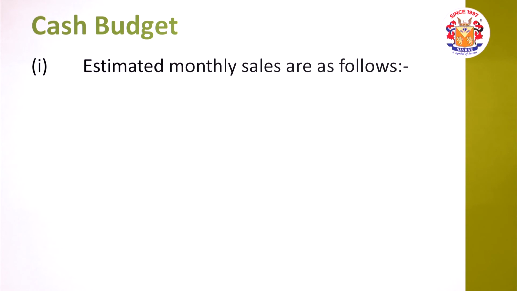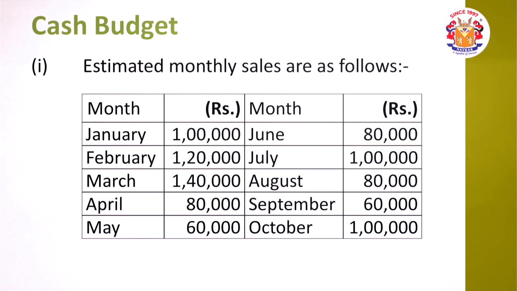The table is in continuation, but just for your understanding, I am showing you the question slide, monthly sales information. As usual, we start with the April month. April month sales is 80,000, of that 20% will be calculated, and that is going to be cash sales.